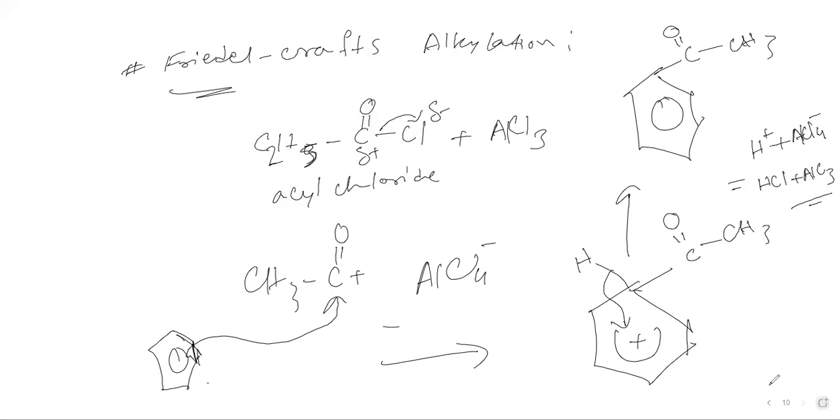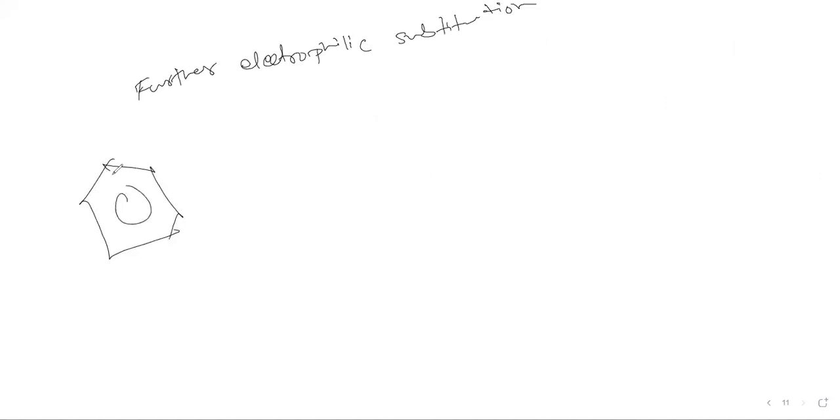One more thing, this is a very short part. I think I should cover it, because otherwise we would leave it for the next lecture. So further electrophilic substitution can happen. For further electrophilic substitution, let's say initially, after alkylation, this is the component being formed.